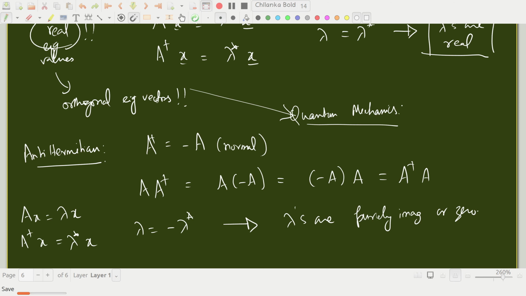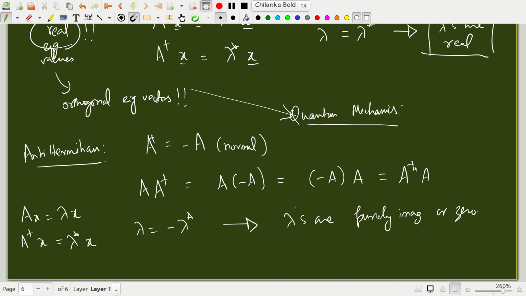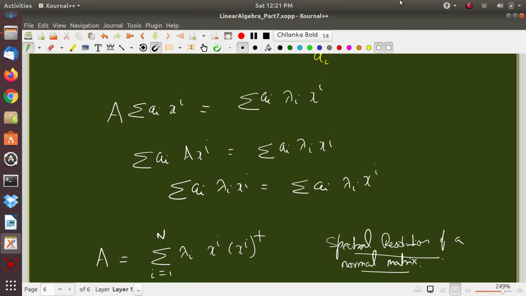Okay, so I will stop here at this point, and we'll continue along the same lines about more special properties of special classes of matrices and the properties of their eigenproblems and so on.